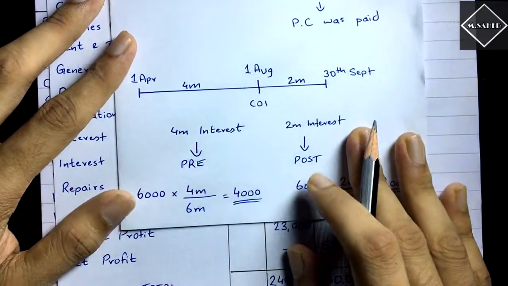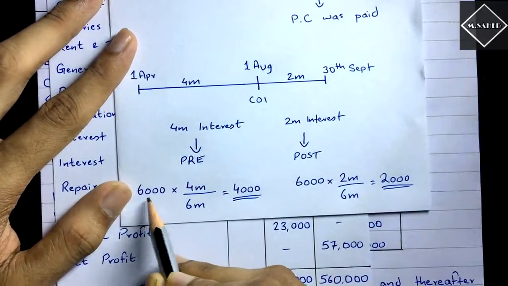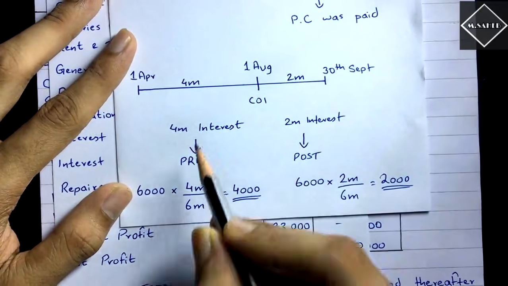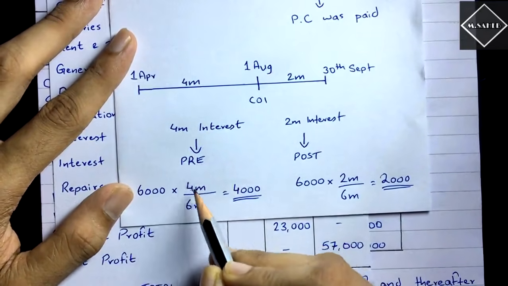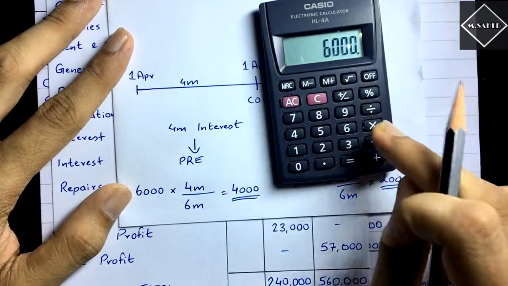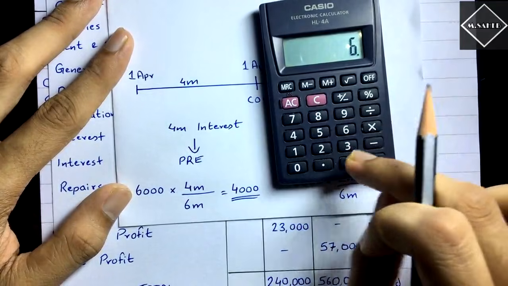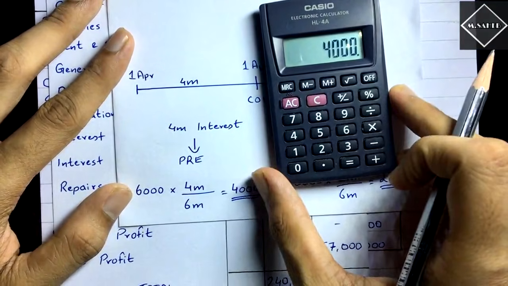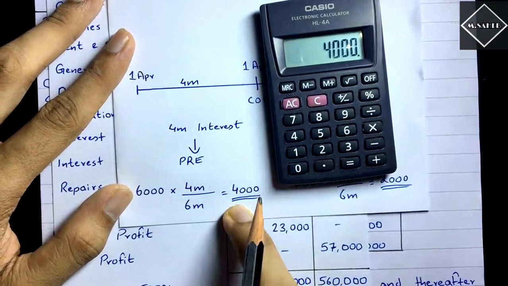So now we had to calculate. How did we do that? The total interest is 6,000, and we want only 4 months in the pre column, so 6,000 into 4 divided by 6, the total months, and we found 4,000 will come to the pre column.